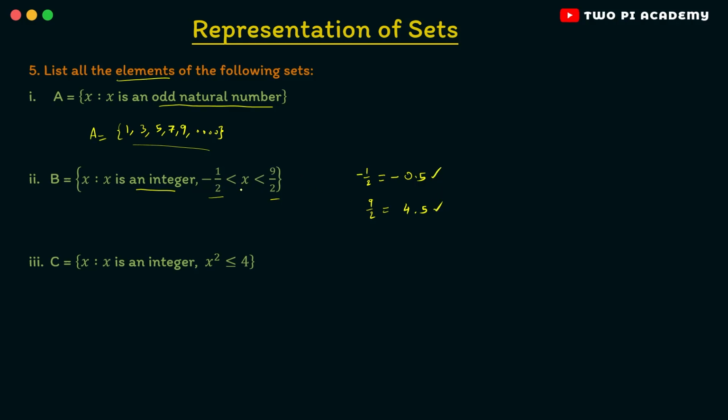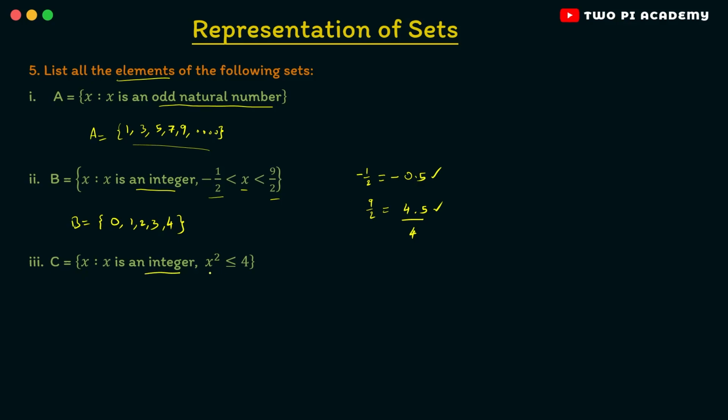So clearly x is greater than minus 1 by 2. So therefore, you'll start with the number after this, which is clearly 0, followed by 1, 2, 3, and here we have less than 9 by 2, which is 4.5. So you will end with the number 4, right? 4 is less than that. So the last number will be 4. So all of these combined will be our set capital B. We have listed the elements in that: 0, 1, 2, 3, and 4. Simple, right?